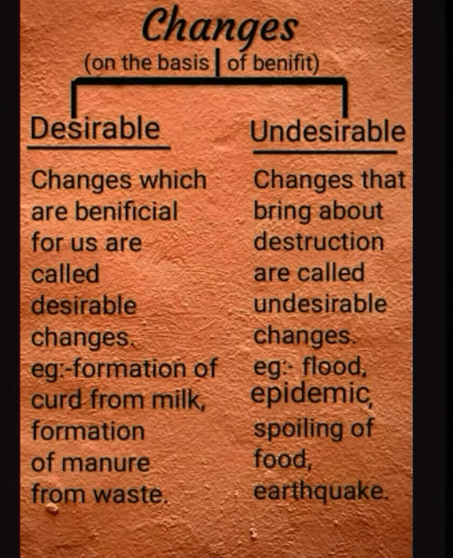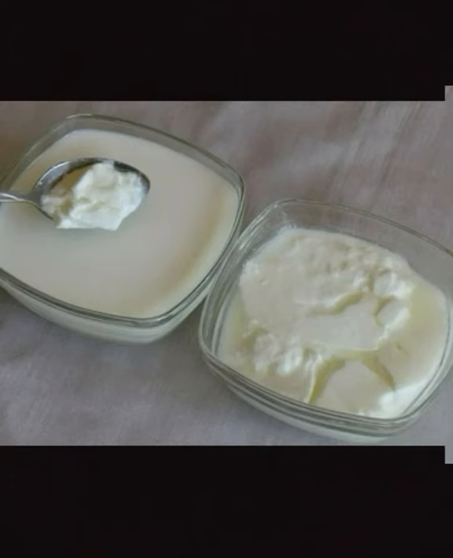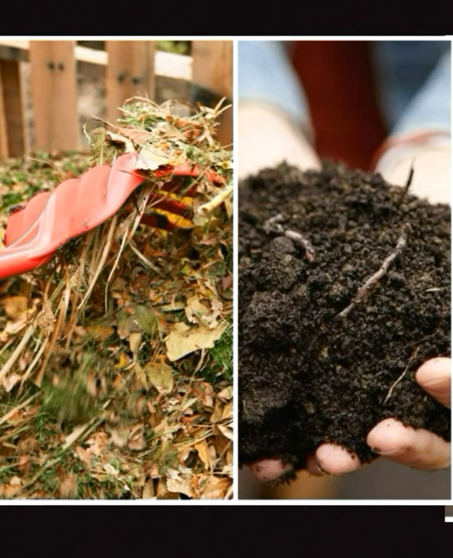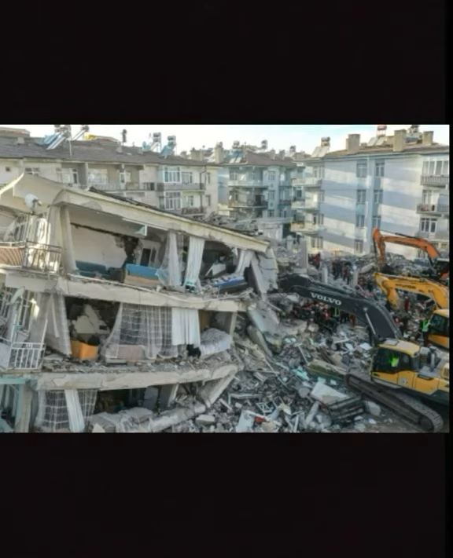Changes on the basis of benefits are divided into two parts: desirable and undesirable changes. Changes which are beneficial for us are called desirable changes. For example, formation of curd from milk, formation of manure from waste. Changes that bring about destruction are called undesirable changes. For example, flood, spoiling of food, earthquake.